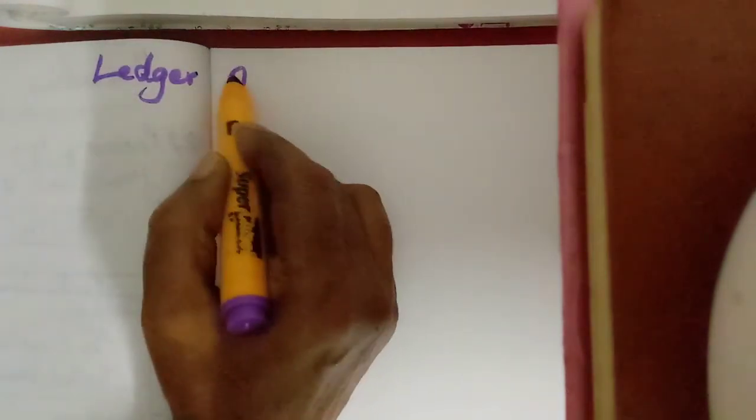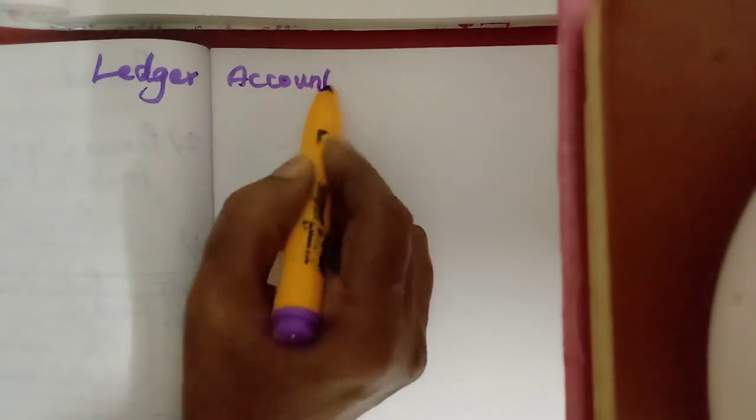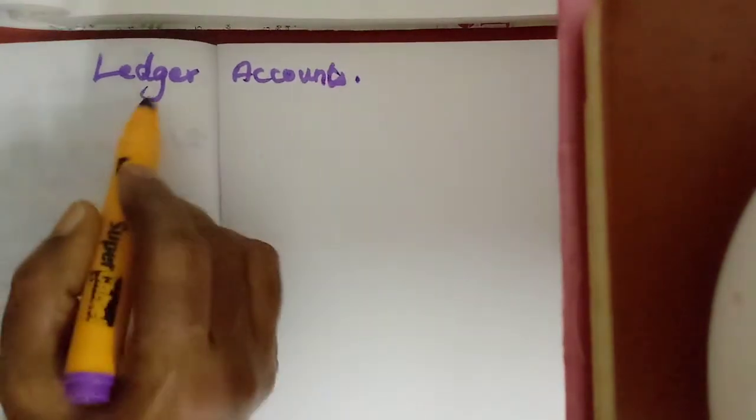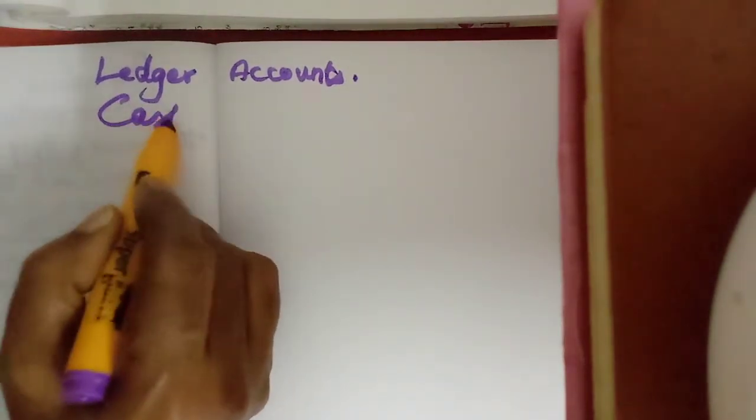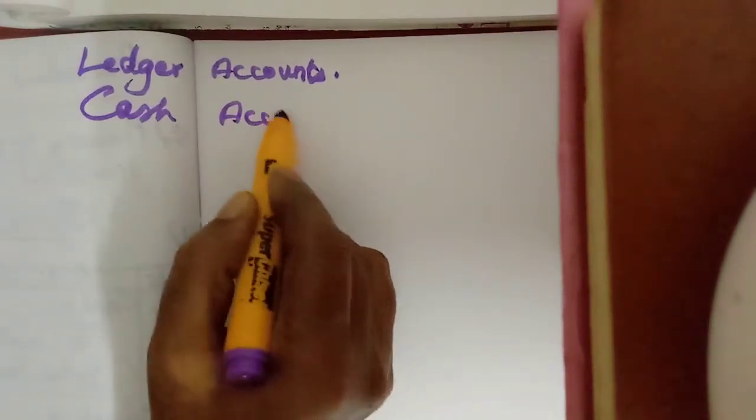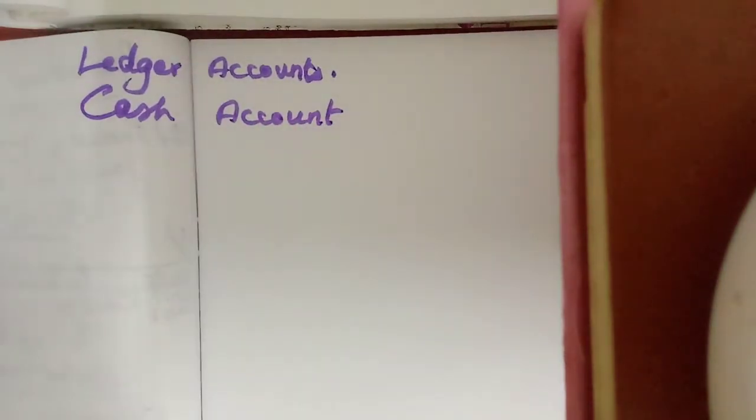Now we will use both the pages for the ledger accounts. We should write ledger accounts using both the pages. First account, cash account. Write cash account on both the pages, then draw the line.